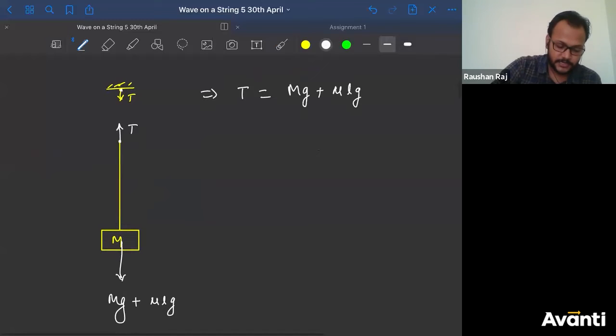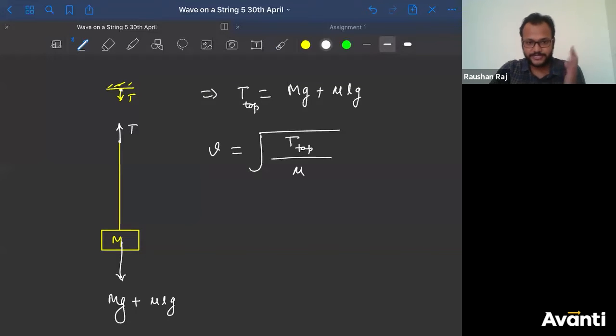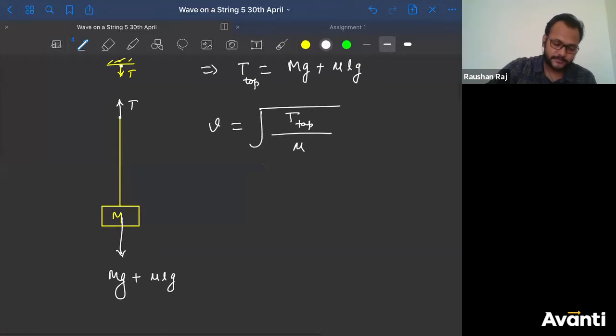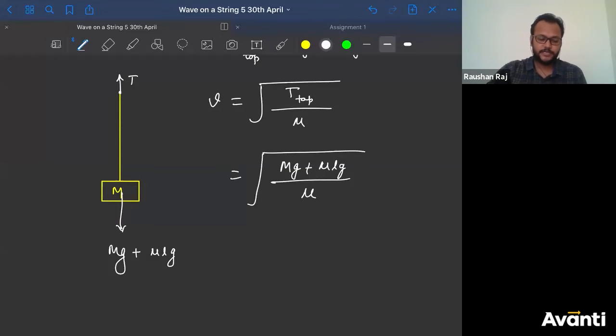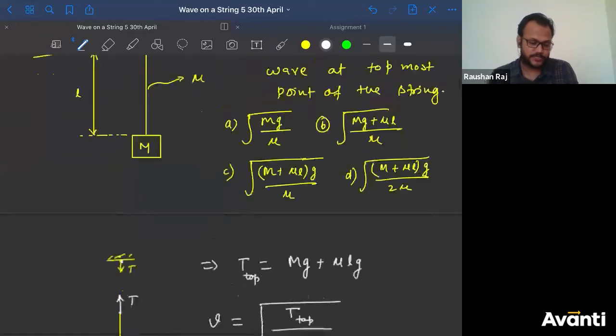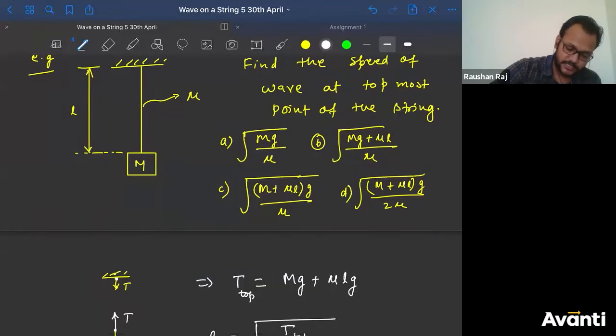Now, what will be the speed then? Speed will be equal to, at the topmost point, tension at the topmost point divided by mu. Mu will be constant everywhere, right? Yes, Gokul, you can do that. So what is the tension at the topmost point? Mg plus mu Lg, divided by the mass per unit length, mu. So this is the correct answer. If you take G out, you'll get M plus mu L into G divided by mu. So option C is the correct answer. Well done, guys. Most of you got the correct answer.